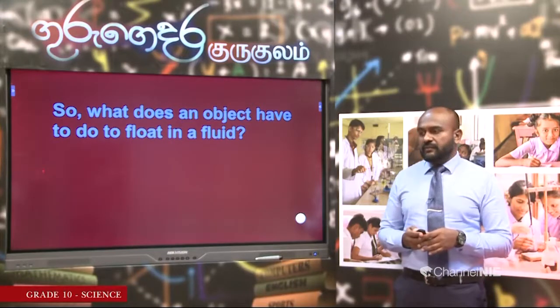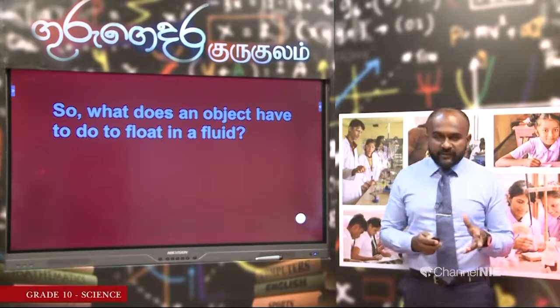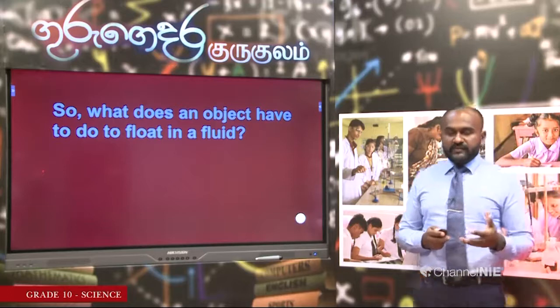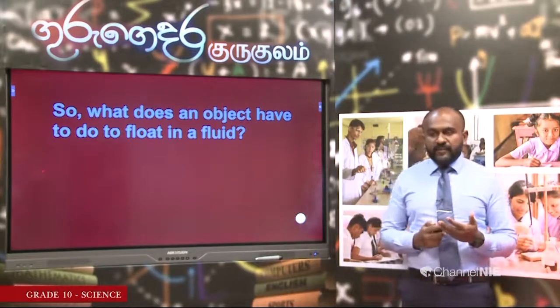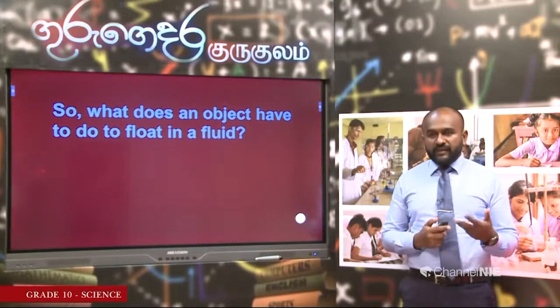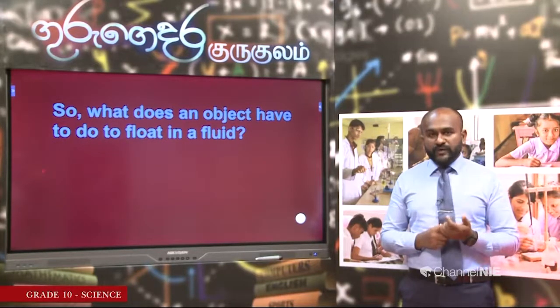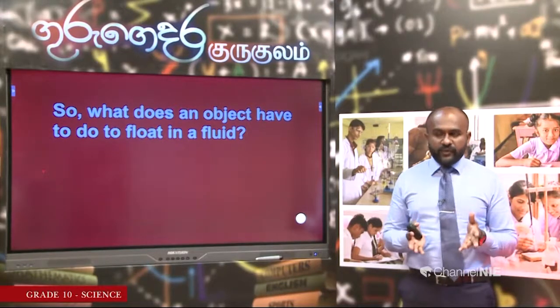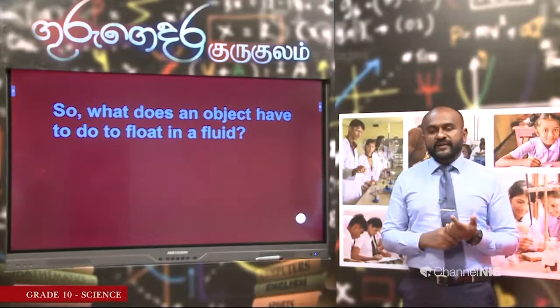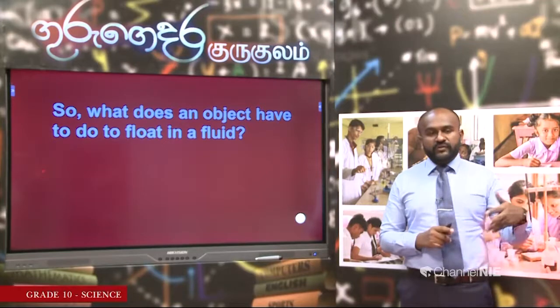So, now you know what an object has to do to float in a fluid. We already know that when you immerse an object in a fluid, the fluid applies an upward force on it. You call that the upthrust. So, if an object is to float in a fluid, how much does it have to displace? Think that the object is 10 Newton and you have put that into water.